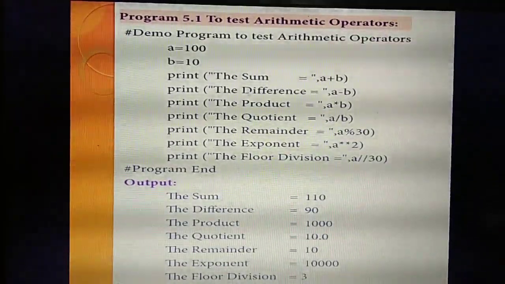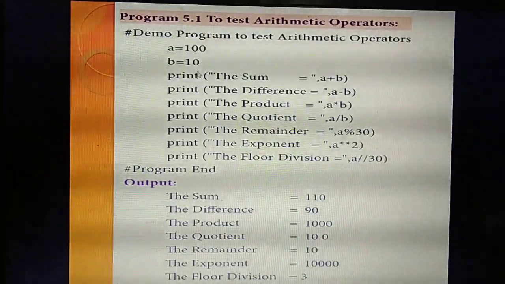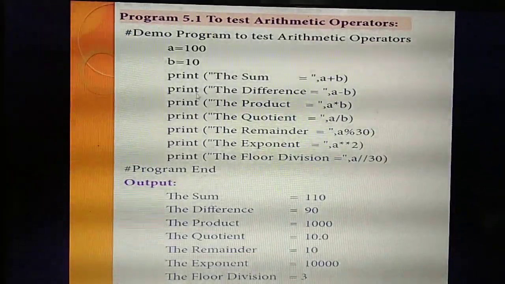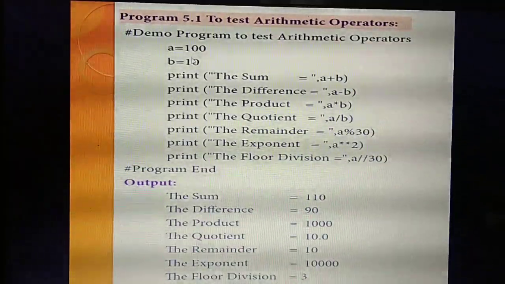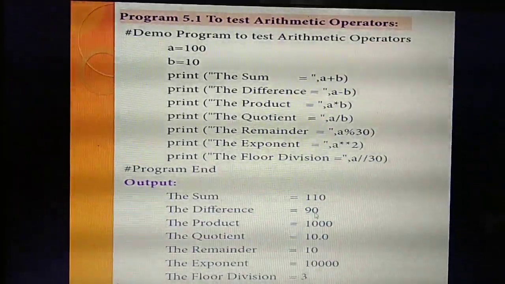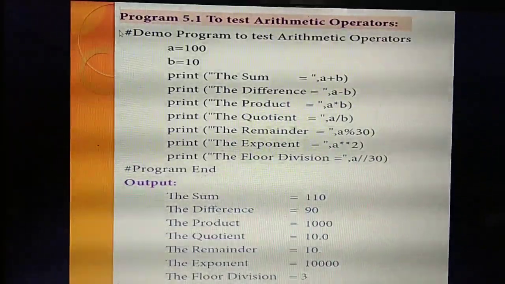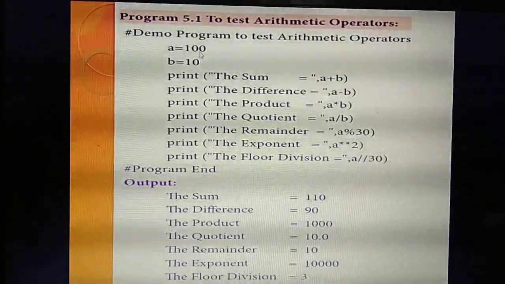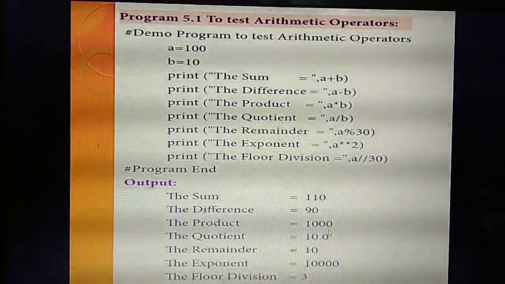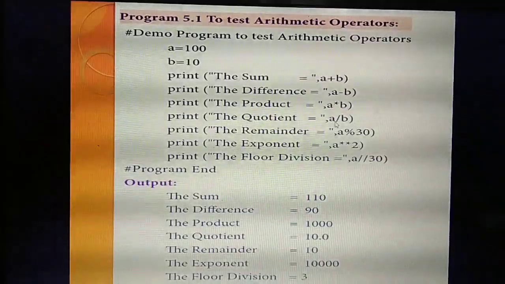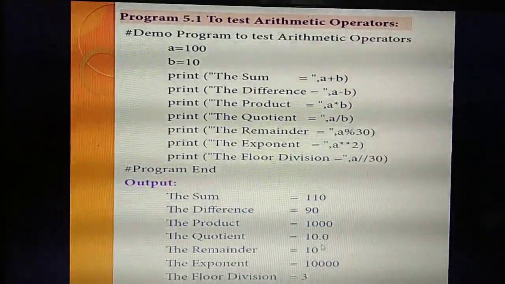First line, it will print the sum equal to A plus B. What's the value? 100 plus 10, 110. Next line it will print the difference, A minus B. 100 minus 10, the answer is 90. Understood? Next, the product, A star B. 100 into 10. The answer is 1000. Okay. Next, the quotient, A divided by B. 100 divided by 10. The answer is 10.0.